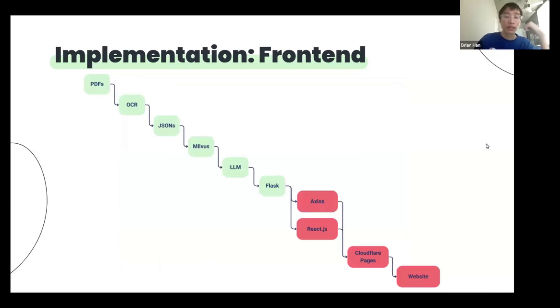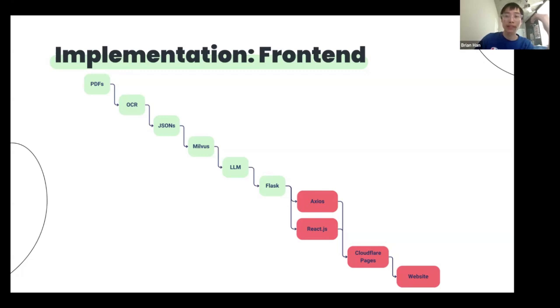Thank you. So the overall combination in our front end, including Axios, React, Cloudflare Pages, and then the website itself, creates an efficient and user-friendly system. For the connections with our backend, we use Axios to send HTTP requests from the browser, and Axios can be easily built into React applications for the connection.